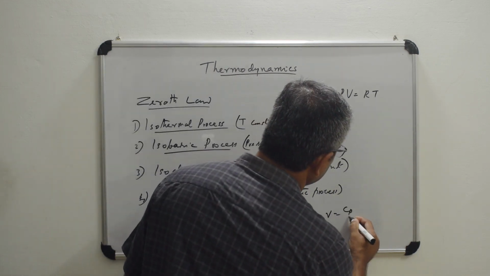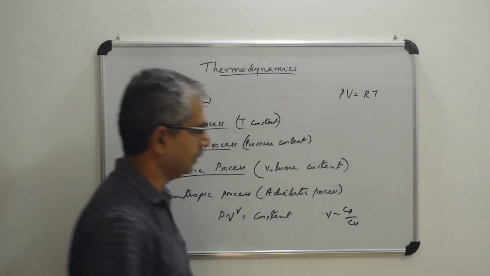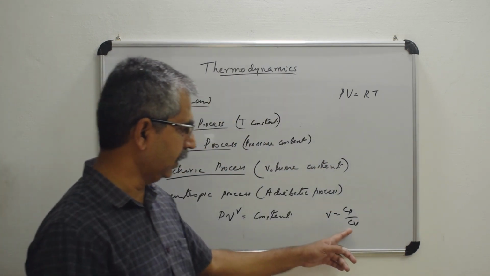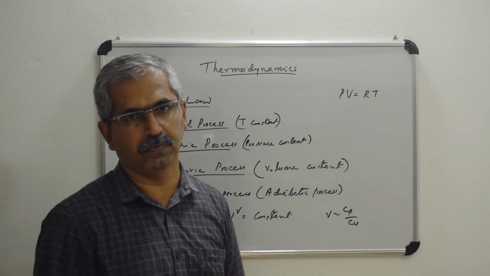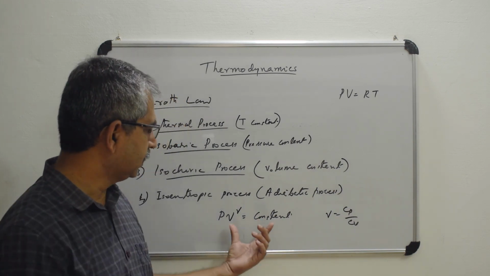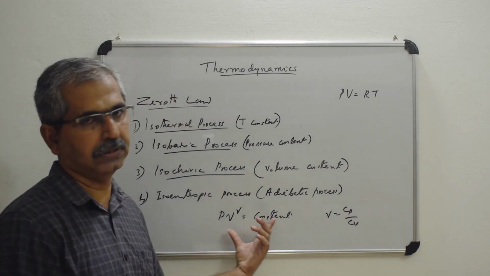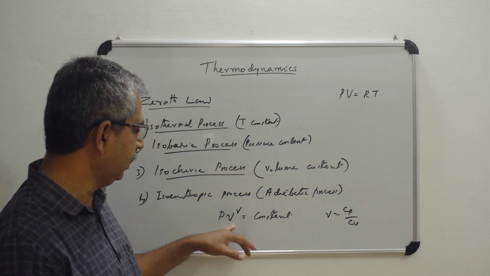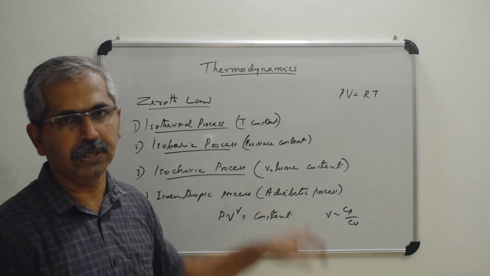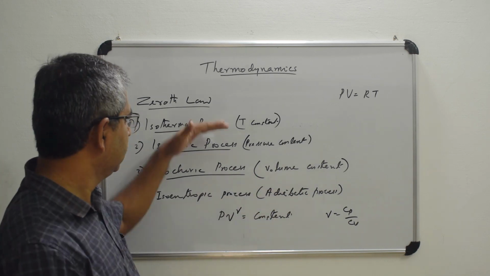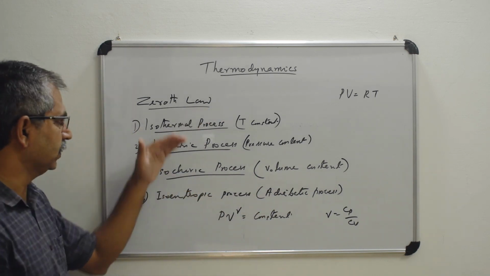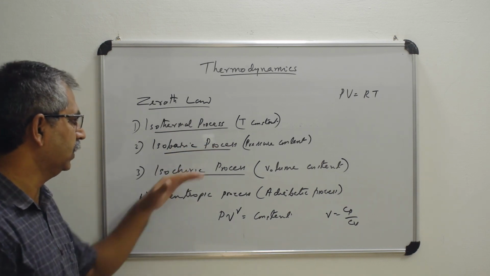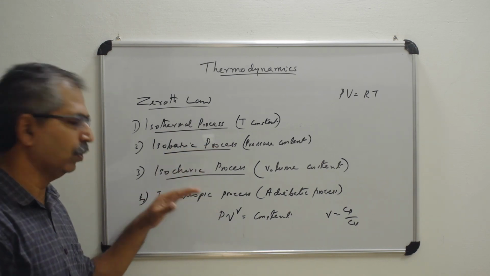Gamma is equal to Cp by Cv, the specific heat at constant pressure divided by the specific heat at constant volume. So we will derive this equation in the next class. For the time being, the equation will be P V raised to gamma is equal to a constant. Okay. So these are the different processes: the isothermal, isobaric, isochoric, and the isoentropic.